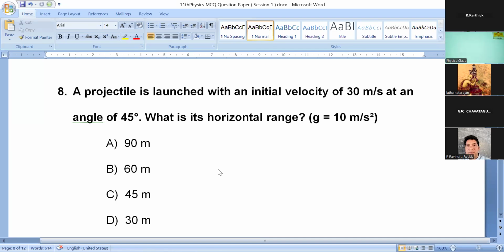Think about it, already you knew about the horizontal range.